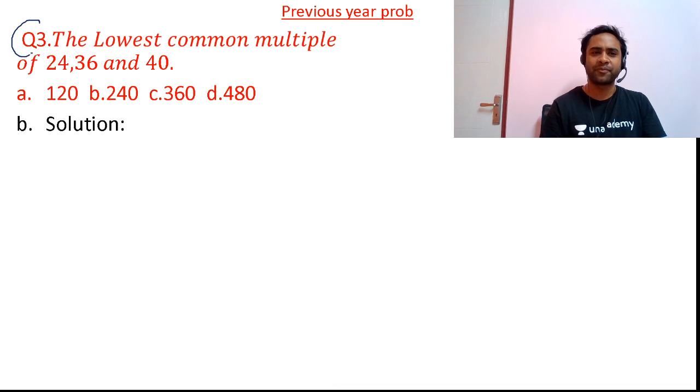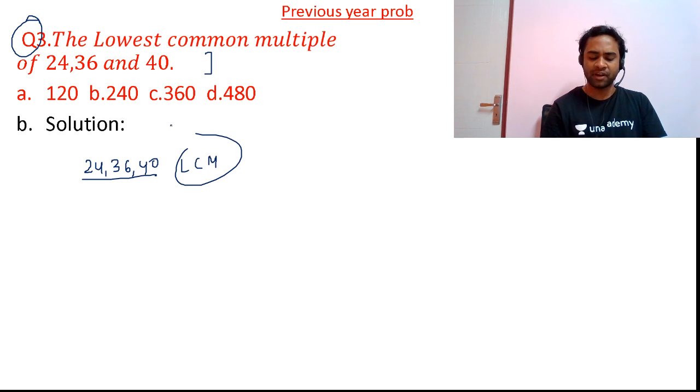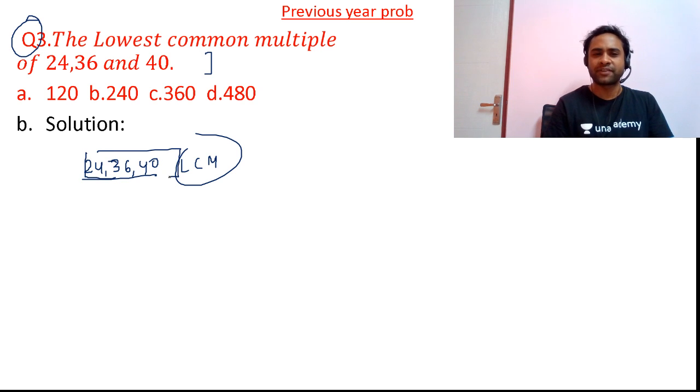Now friends, moving towards question number 3. The lowest common multiple of 24, 36 and 40. So friends, here we need to calculate the LCM. Can you find out the LCM here, friends? The lowest common multiple of 24, 36 and 40. So friends, there are two methods to do it.